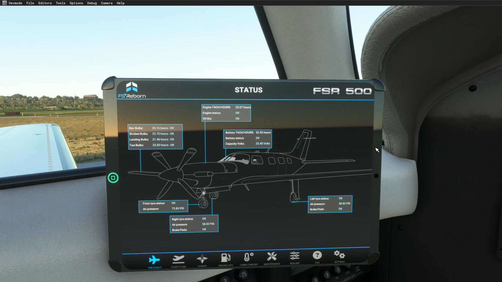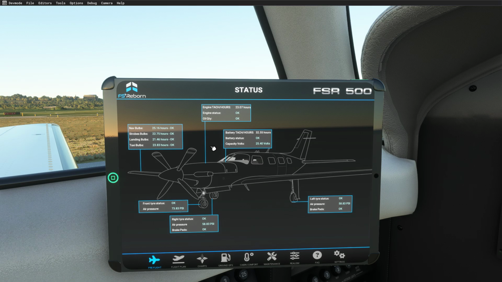This is a tutorial on how to transfer your FSReborn airplanes' hours from Microsoft Flight Simulator 2020 to your Microsoft Flight Simulator 2024. This will be applicable only to the 2020 versions.